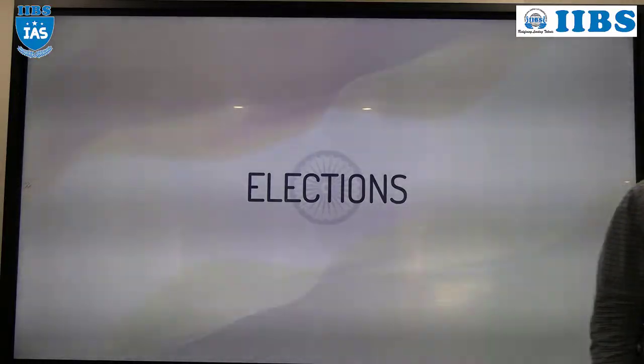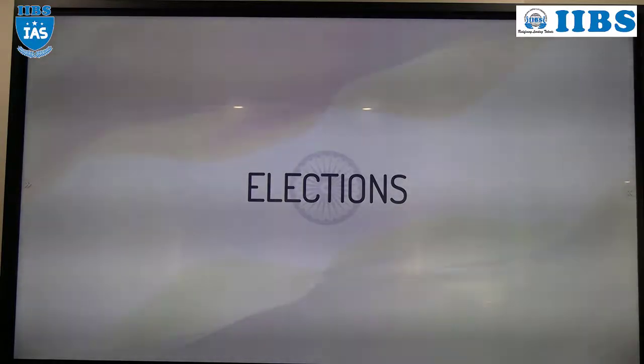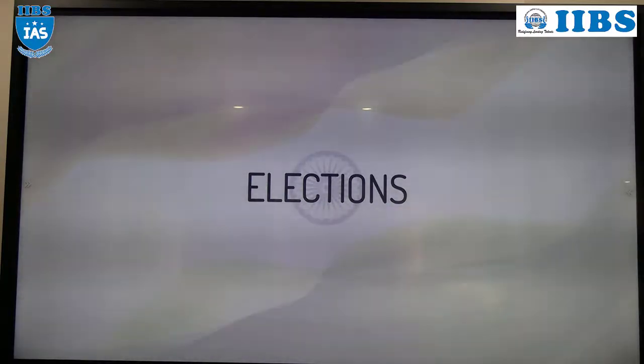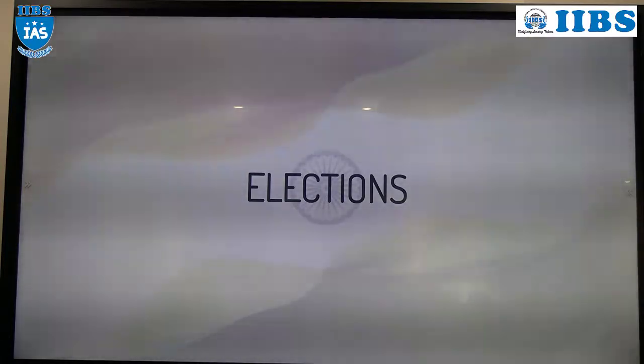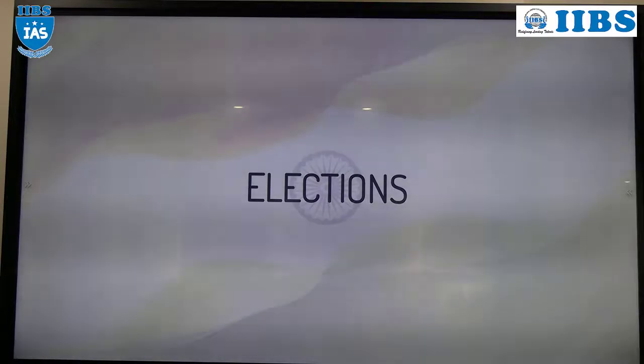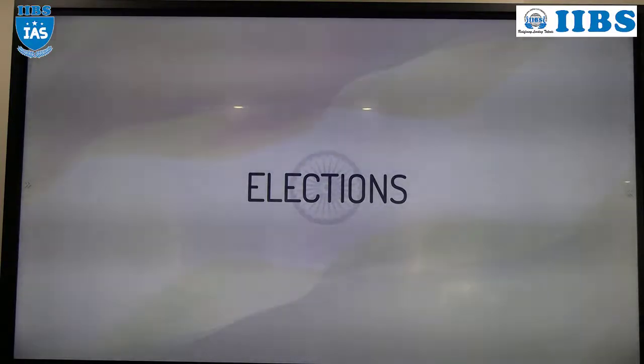In today's class, we will discuss the election system. Okay. So in today's class, we will discuss elections in India. What are the constitutional provisions? What are the other statutory provisions according to which elections will be conducted in India at different levels?